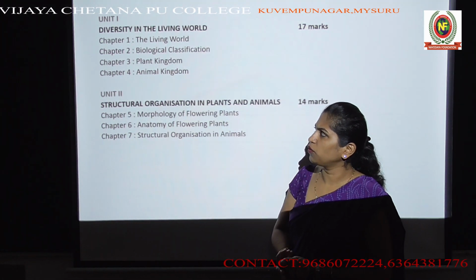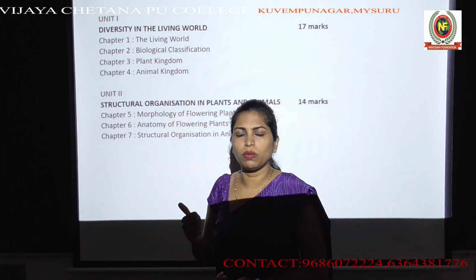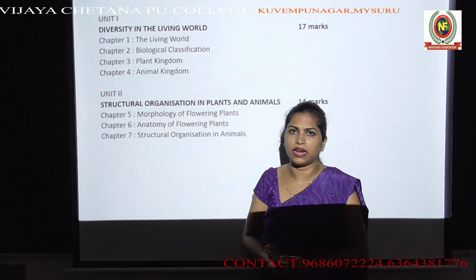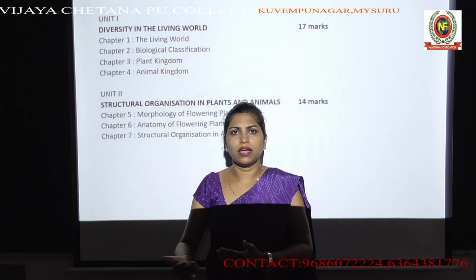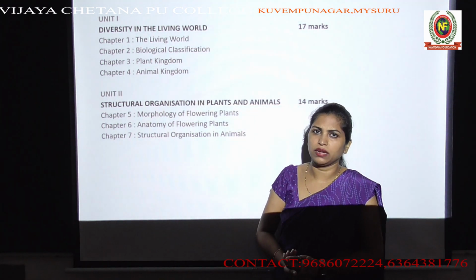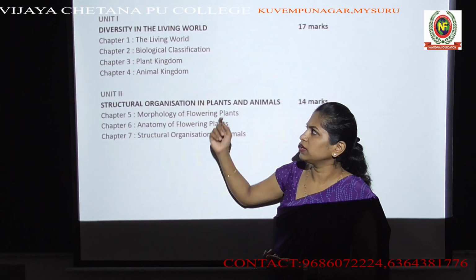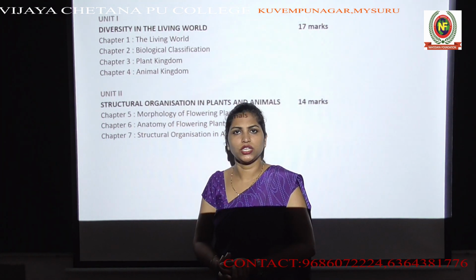Then comes your chapter 4, animal kingdom. In this chapter, you will be studying about different categories or classification of animals, how the animals are categorized, and what the different levels of organization in animals are. All this information will be covered under the animal kingdom chapter.